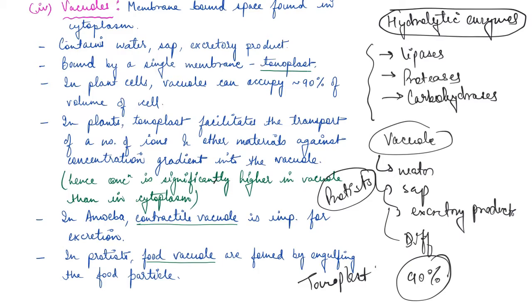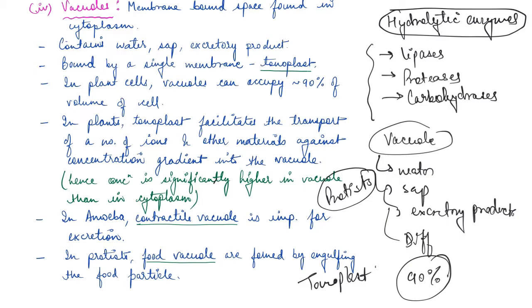So, guys, if you see this, the endomembranous system is nothing but various organelles formed from extension of the membrane system of the cell, right? So again, to just sum up all the organelles that we studied today, we studied endoplasmic reticulum, which plays a very important role in synthesis of proteins and lipids. Then we studied Golgi apparatus, which is again membrane bound and it helps in packaging of material, right?